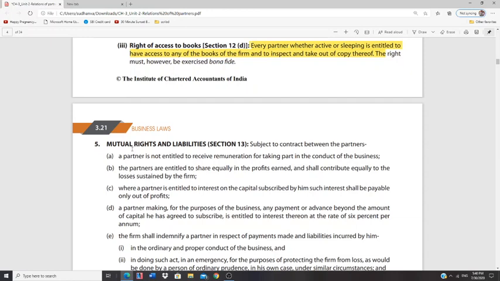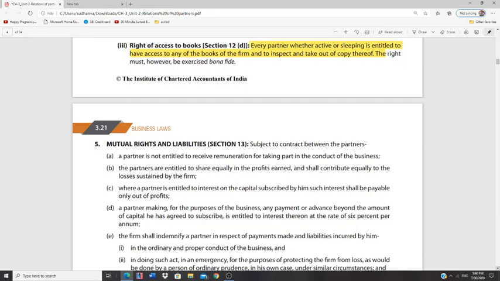Are you clear with regard to mutual rights and liabilities? Let's just talk about these 4 points clearly first. Usually, a partner is not entitled to receive remuneration for just taking part in the conduct of business. Usually, partners are entitled to share equally in the profits earned, but at the same time, they have to contribute towards losses as well.